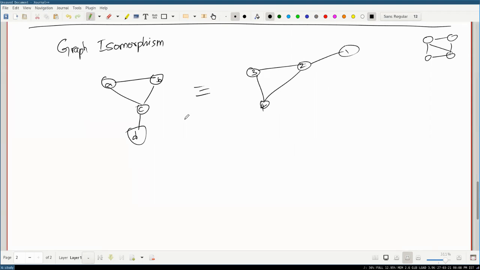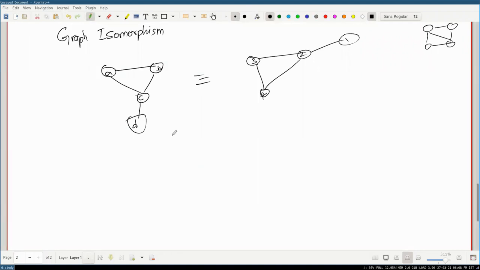You can't just look at the graph and say yes or no, right? You need to do a little more. It's not super easy to solve, but there's a nice easy way. All you need is a function f that maps the labels. So here it takes A to 3, B to 4, C to 2, and D to 1.